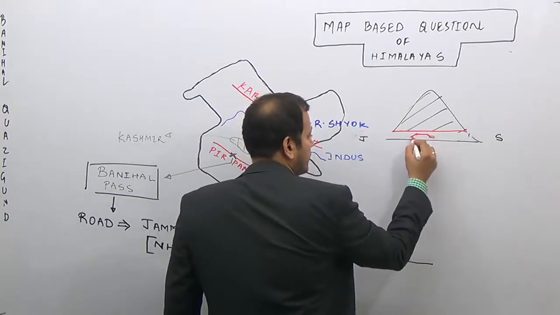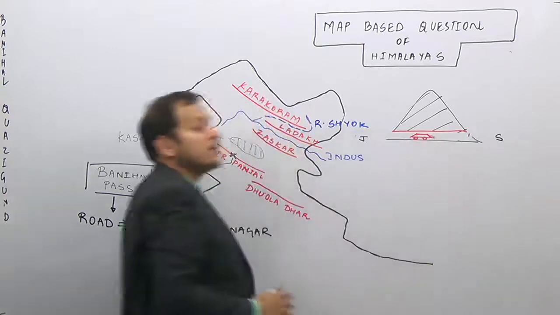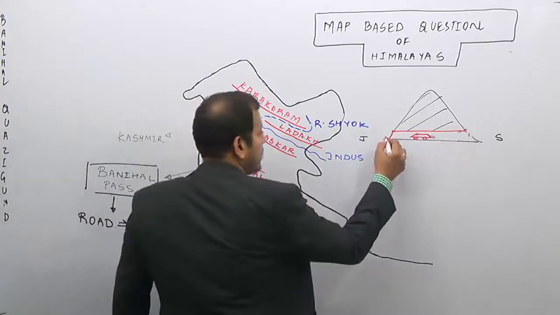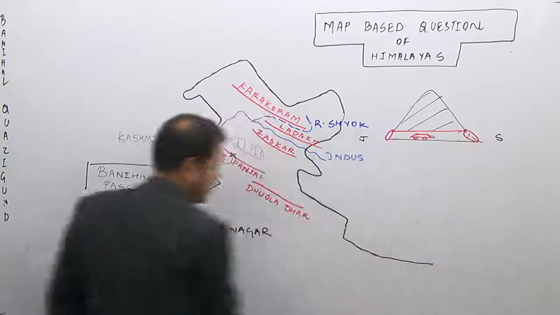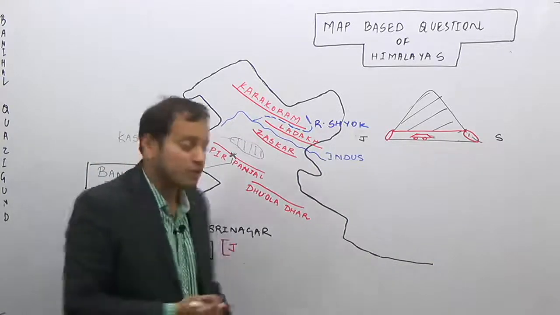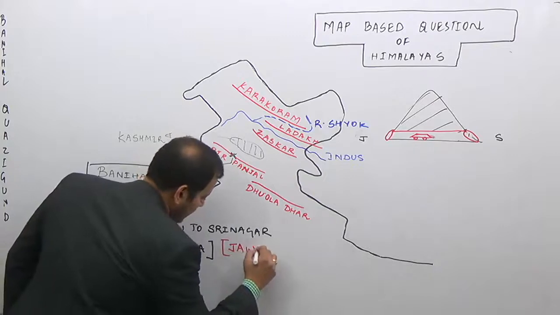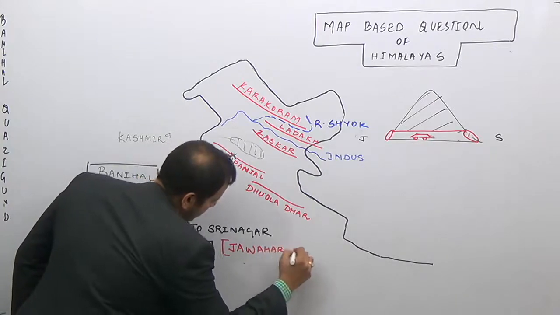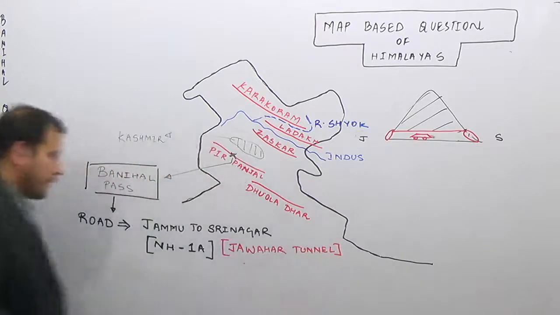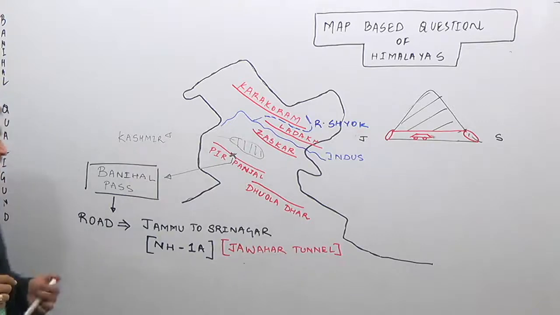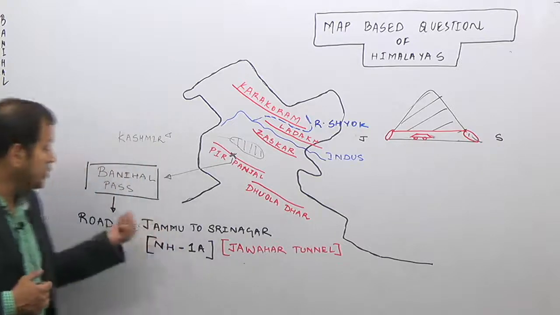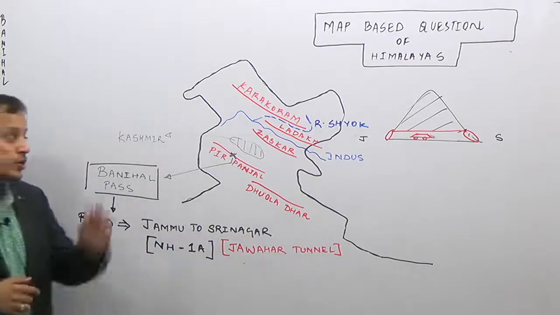Now, this passes through the Banihal Pass through a tunnel. What is the name of this tunnel? The name of this tunnel is Jawahar Tunnel. It is named after the first Prime Minister of India, Jawaharlal Nehru. So it is the Jawahar Tunnel, which carries the Jammu-Srinagar highway, that is the NH1A, through the Banihal Pass.